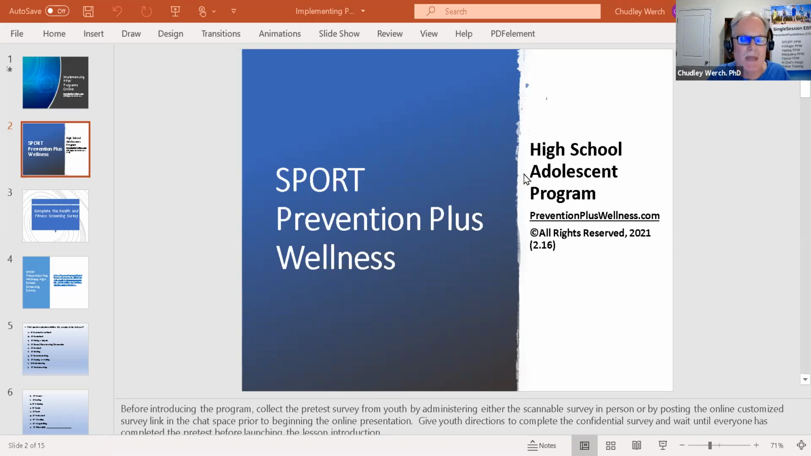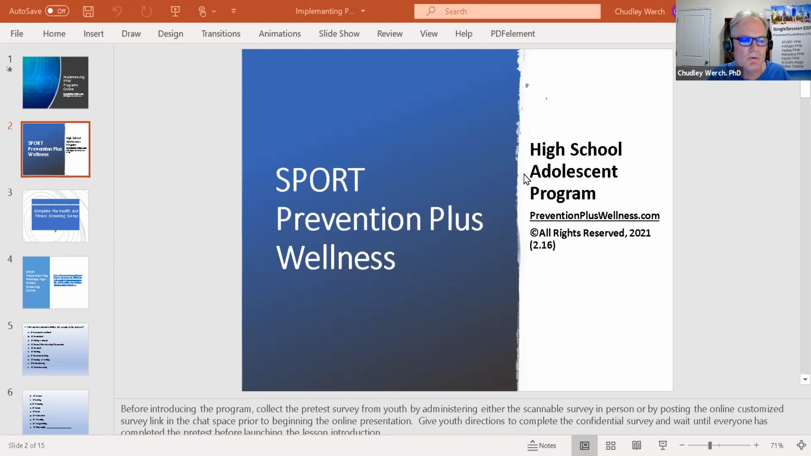preventionpluswellness.com. If you take a look at this slide, this is the introductory slide to the Sport PPW program for high school. You'll notice that on the bottom of the slide, there are some notes. I'll read the notes along with you. These notes, as well as the directions in your program manual, help guide you to present your Prevention Plus Wellness program easily and quickly online.